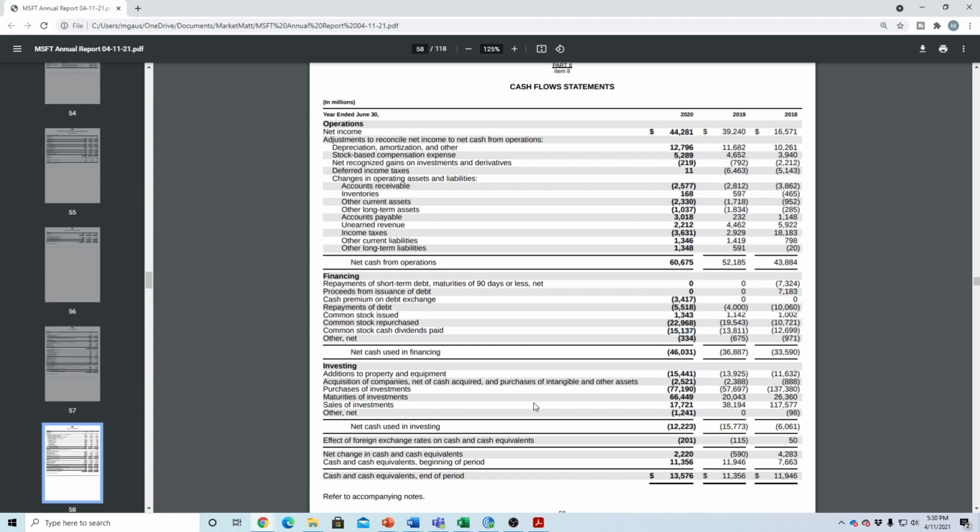If we go to its cash flow from investing, what's important and stands out to me is that it spent about $15.4 billion reinvesting back into the business for CapEx. This is important because it does look like Microsoft is using some of its cash from operations to reinvest back into the business to continue to help grow its cloud and other businesses. So its net change in cash from 2019 to 2020 was pretty minimal, just $2 billion. So this raised its cash and cash equivalents to what we saw on the balance sheet, to $13.5 billion.